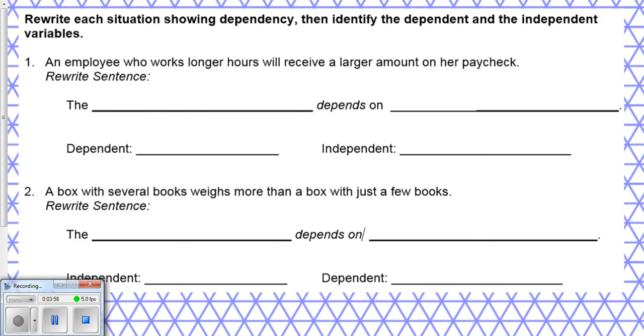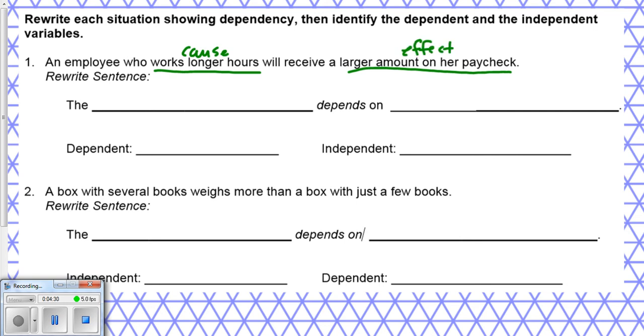Okay, so we're going to actually rewrite these situations that are somewhat familiar to us into more mathematical statements. Okay, so at the top it says rewrite each situation showing dependency and identify the dependent and independent variables. Okay, so again, we're kind of identifying the cause and the effect. So number one, an employee who works longer hours will receive a larger amount on her paycheck. Okay, so the story is about working, right? Working longer hours, larger amount on your paycheck, right? Do you see a cause and effect there?